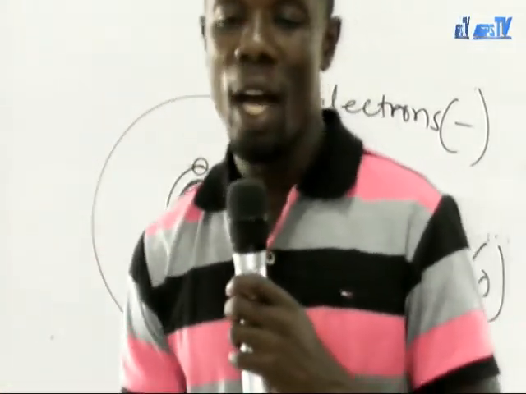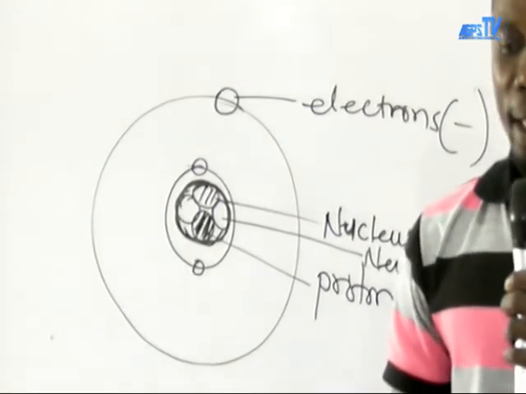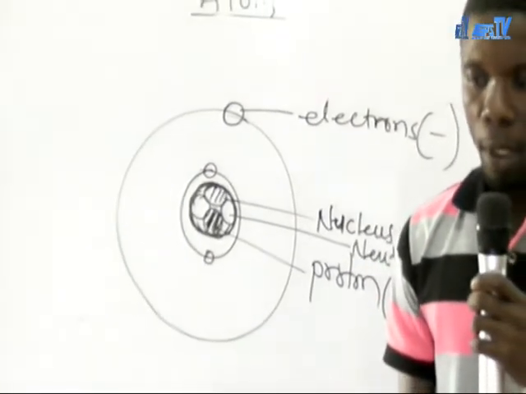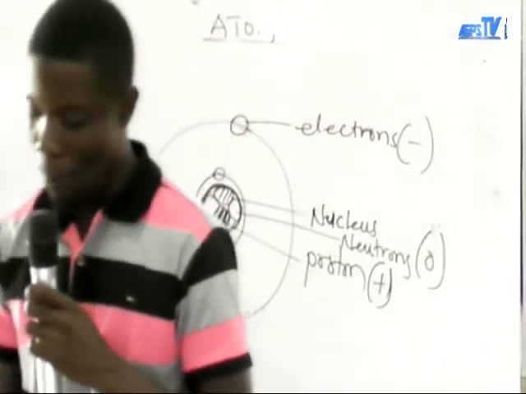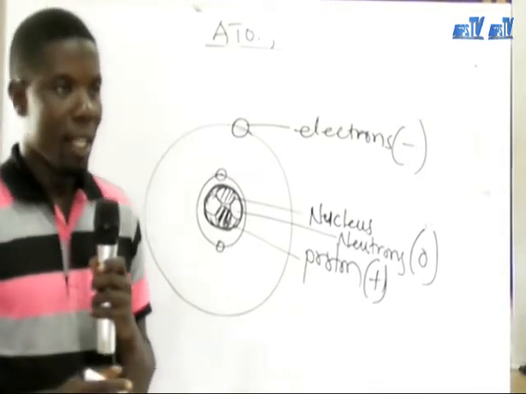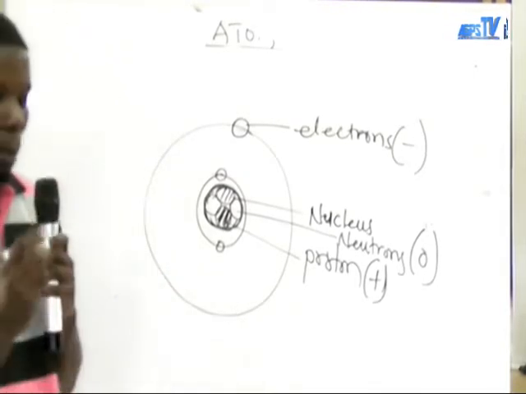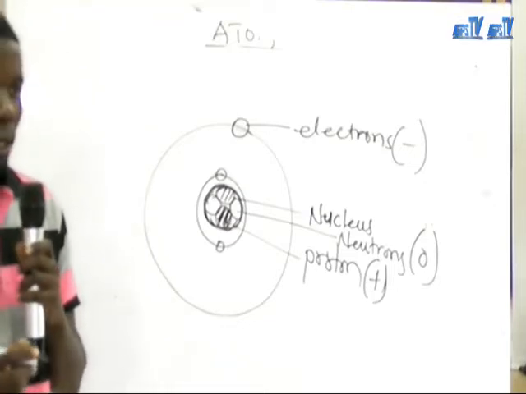In any neutral atom, the atomic number is equal to the electron number. It is very important. In a neutral atom, the atomic number or the proton number is the same as the electron number.